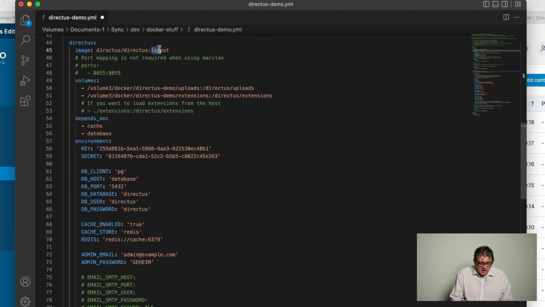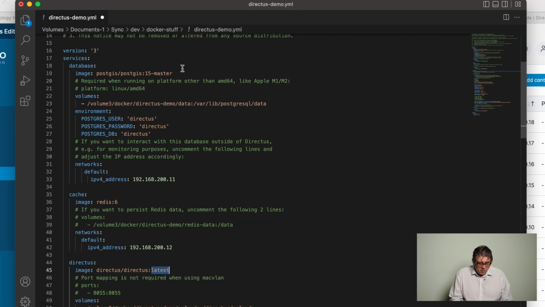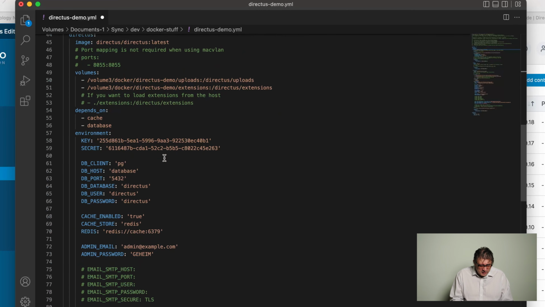I usually leave it like this with Directus:latest, because then when I update it or have it pull the image again, I always get the latest version of Directus. One quick word about Postgres. I usually leave the version specified, because sometimes if you put in the latest, the update will bring a newer Postgres version, and this is of course not compatible with what you have there, and then the whole thing will not start and big problems. All right, let's go back to the Directus section here.